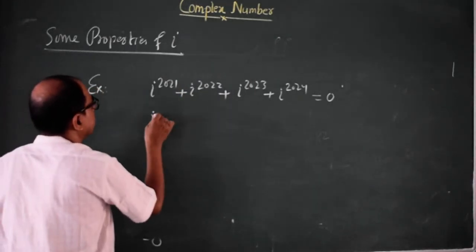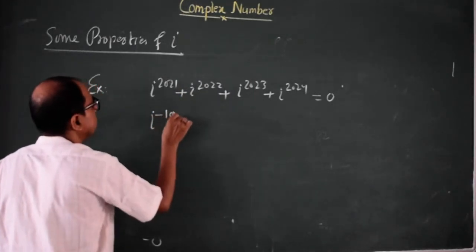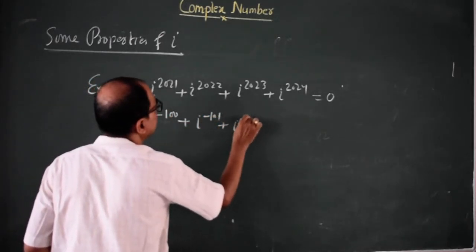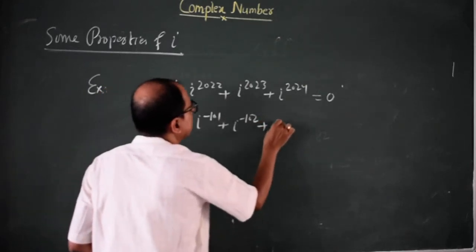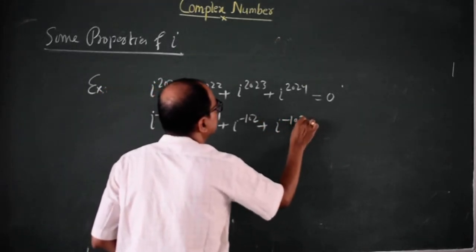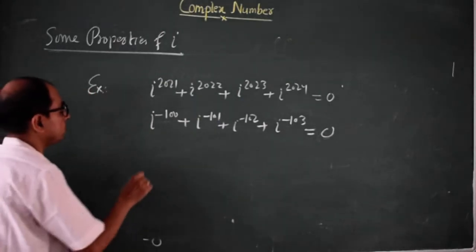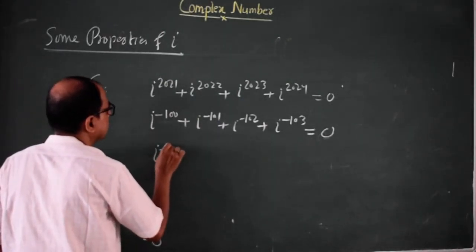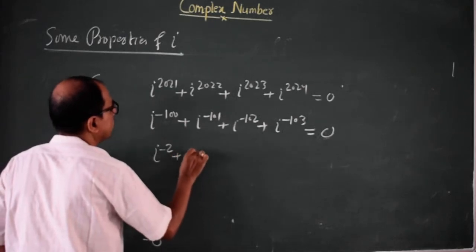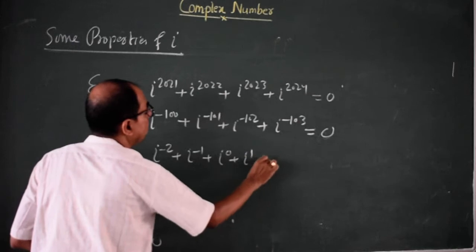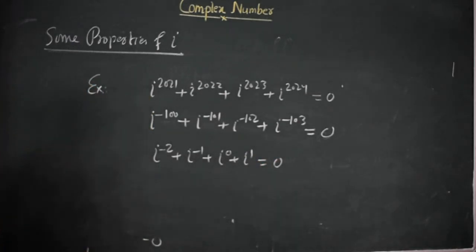Iota to the power minus 100 plus iota to the power minus 101 plus iota to the power minus 102 plus iota to the power minus 103. What will be the sum? Immediately we can answer 0. Iota to the power minus 2 plus iota to the power minus 1 plus iota to the power 0 plus iota to the power 1. What will be the sum? 0.